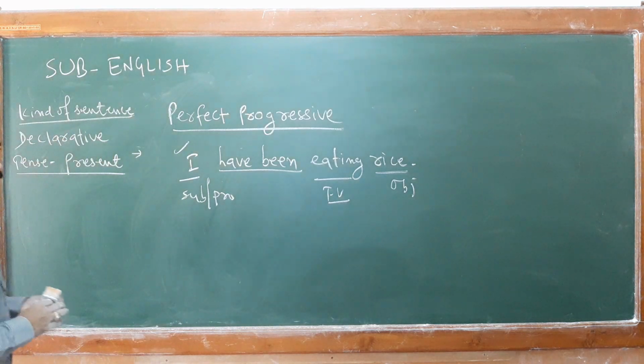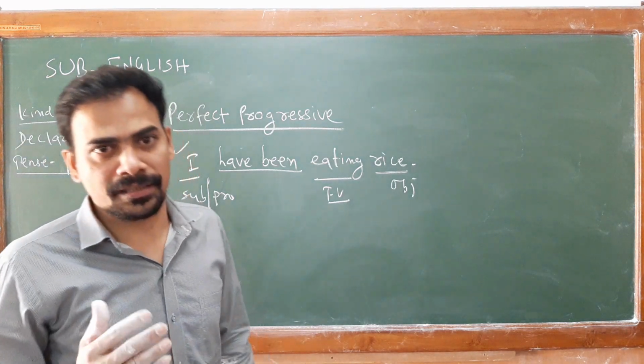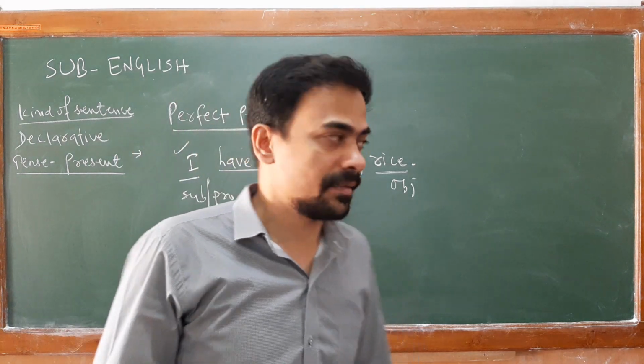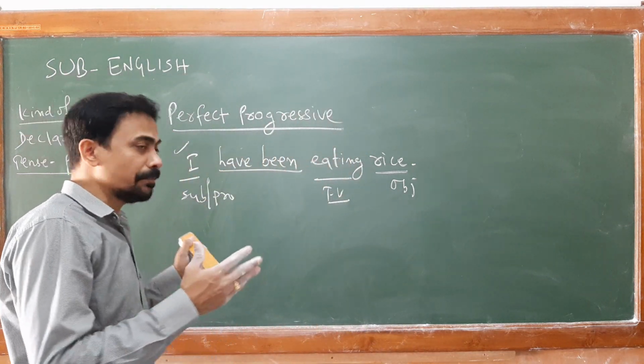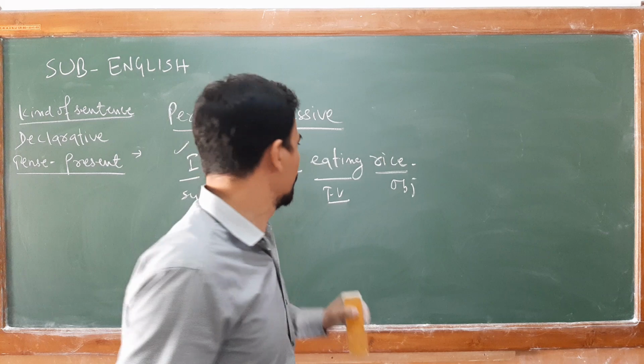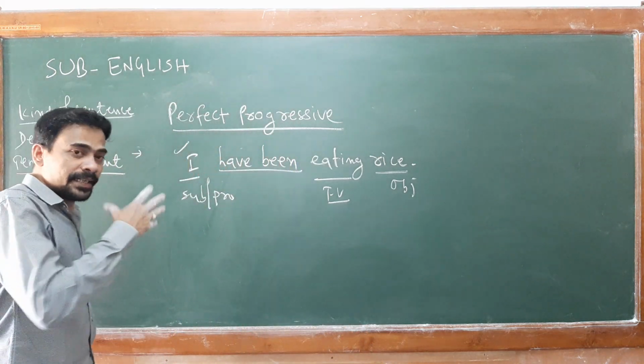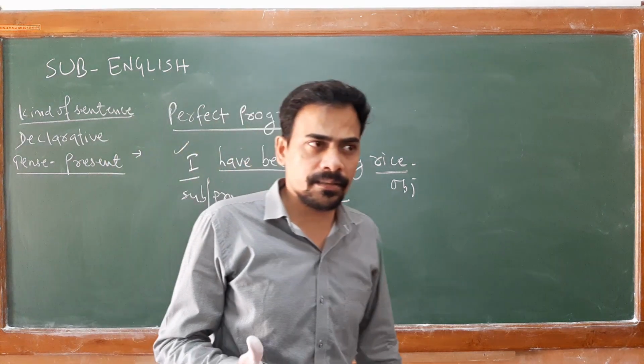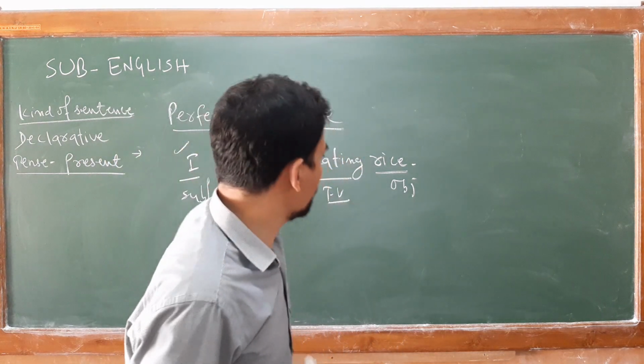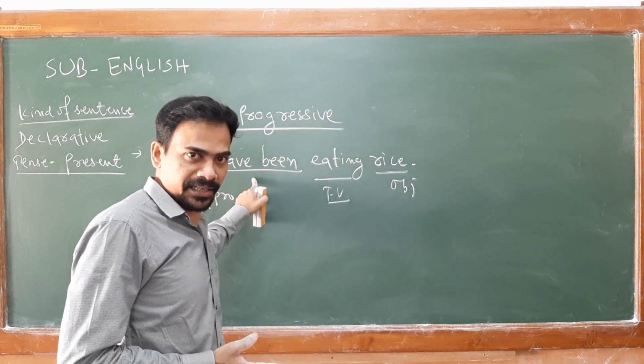Theoretically, if I just convert active into passive here, it should be: rice has been eaten by me. But this is theoretically applicable; when it comes to practical use, we basically do not have this kind of structure.